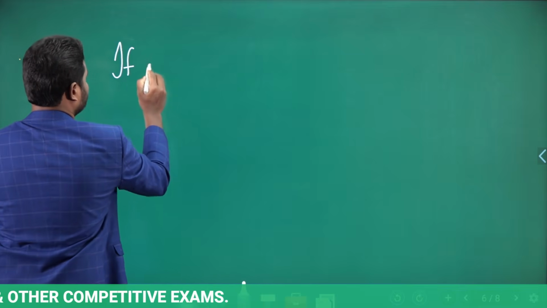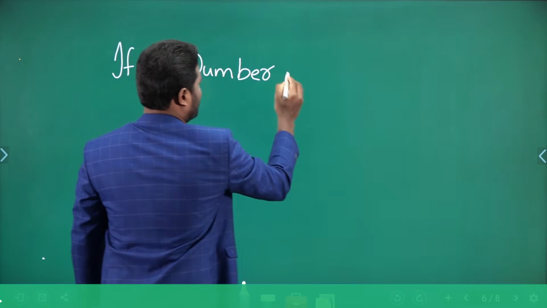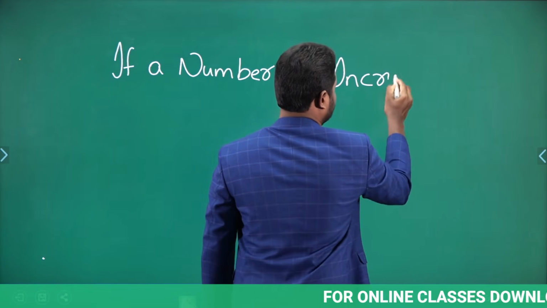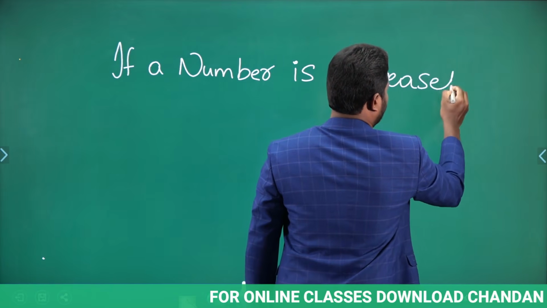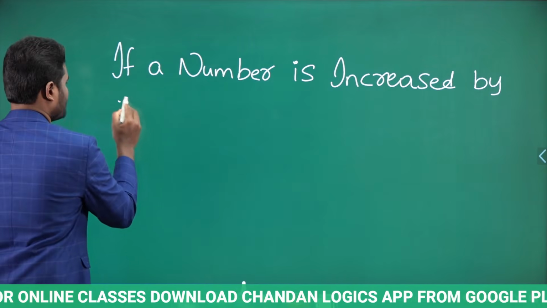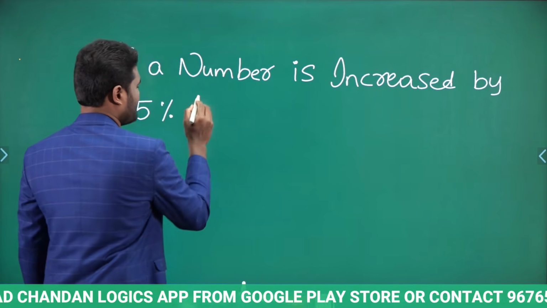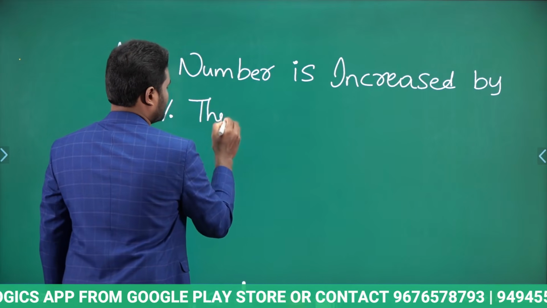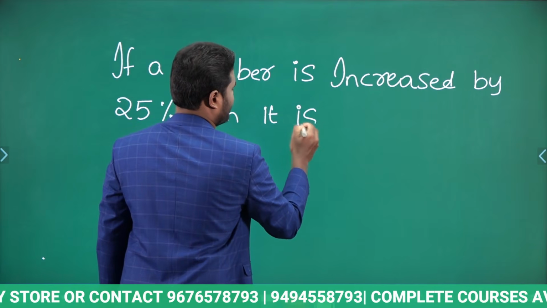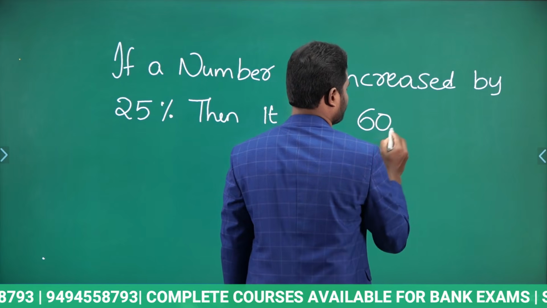If a number is increased by 25%, then it is 60.